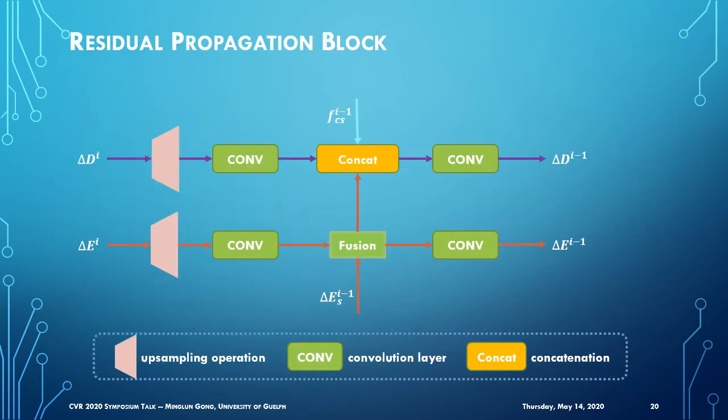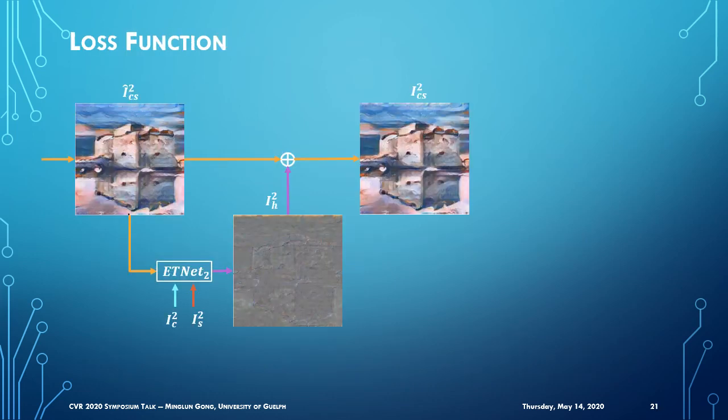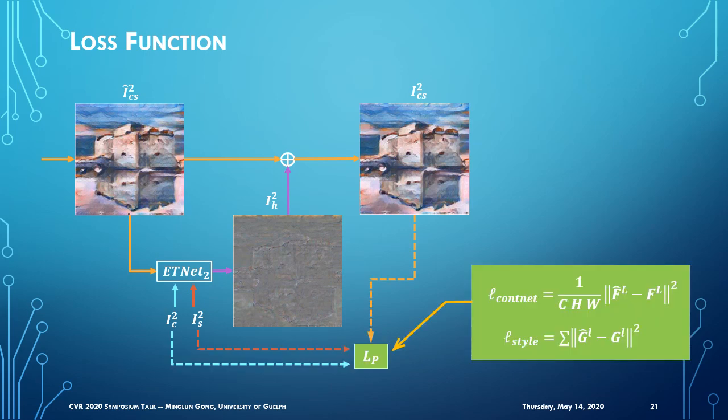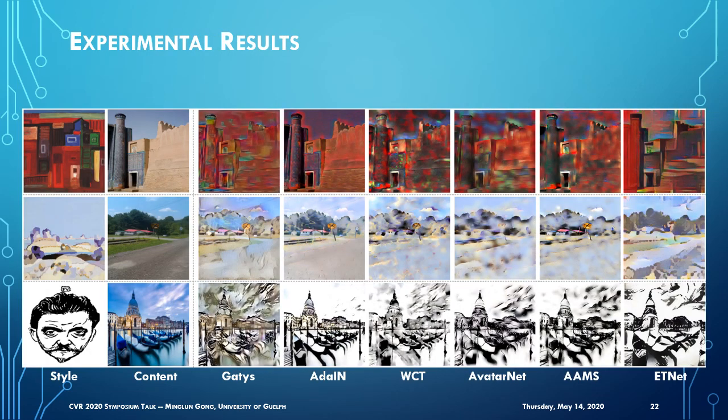Here are the details of the residue propagation block, which consists of upsampling and concat operations, as well as multiple convolution layers. Here is the loss function, which again is the same as Gatys' paper. The experimental results are shown here. We can see that ETNET can better preserve large-scale structures from the content image and mimic the patterns from the style image.